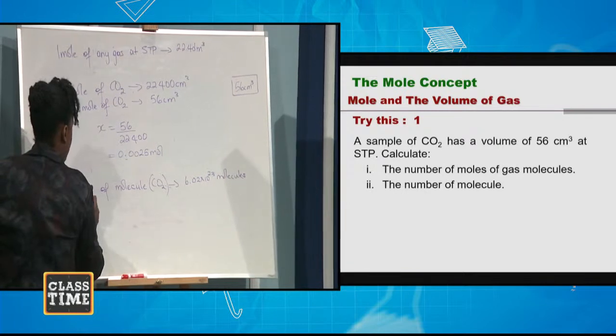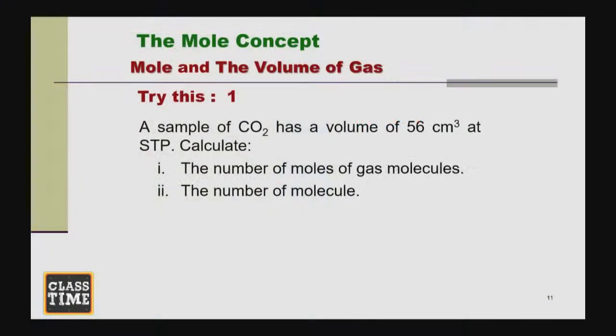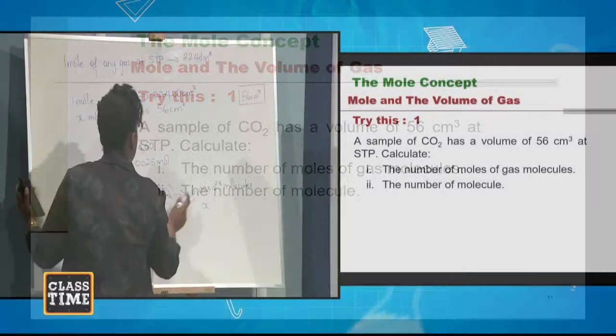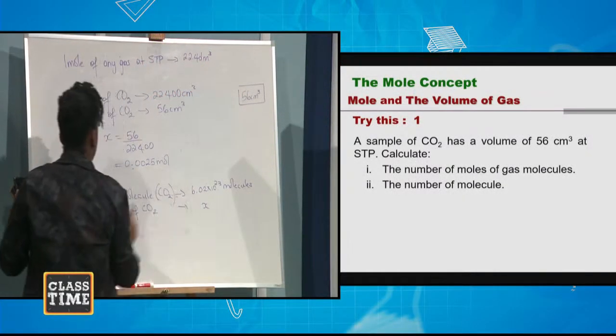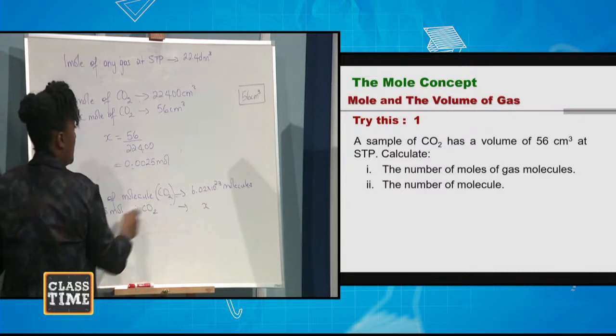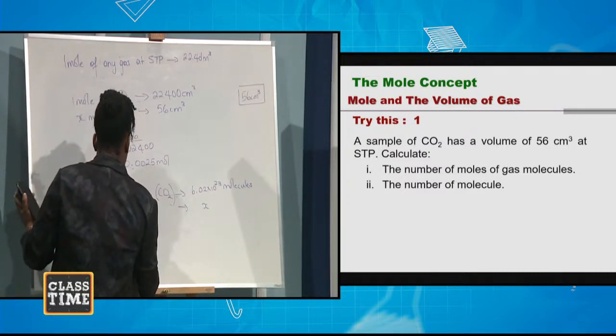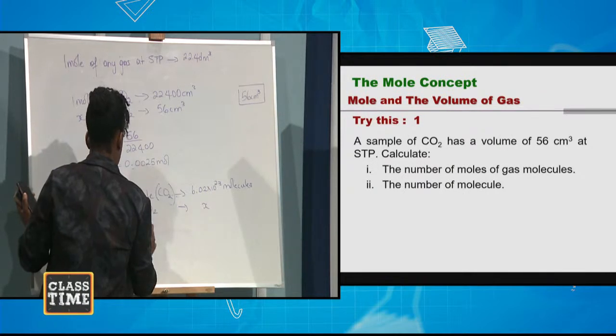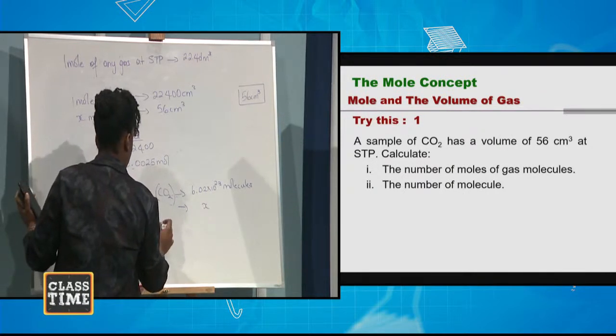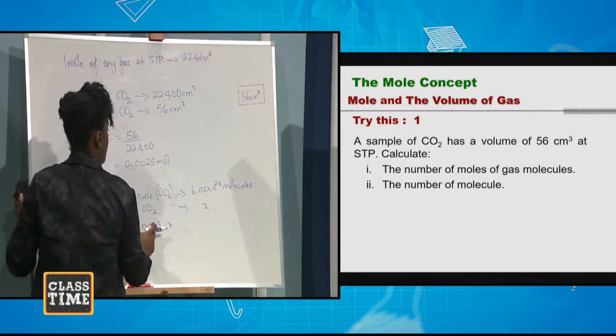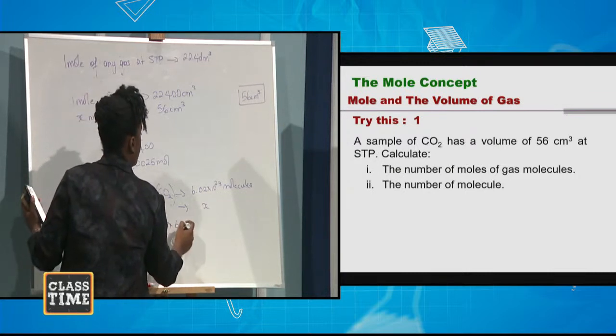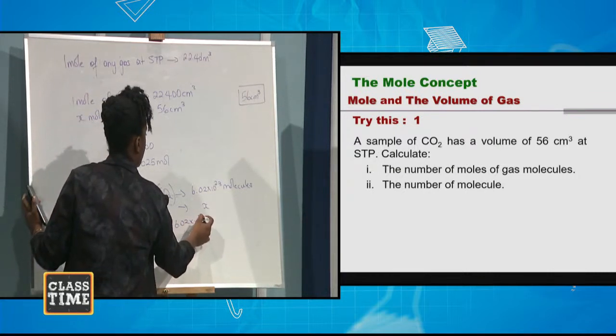Therefore, 0.0025 mole of carbon dioxide contains X, because we're calculating molecules. The question is asking us for molecules. All right, so we cross multiply. Multiply 0.0025 times Avogadro's number will give us X. So it's 0.0025 times 6.02 times 10 to the 23rd.